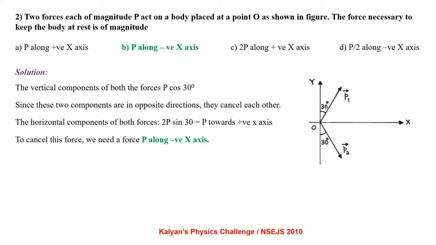The two forces are acting at an angle 30 degrees with respect to the y-axis. So if you consider the vertical components of both forces, they come out to be P cos 30. Since these two components are in opposite directions, they cancel each other. The horizontal components of both forces are P sin 30 and P sin 30 along the positive x-axis. So to cancel this force, we need a force of 2P sin 30 along the negative x-axis.